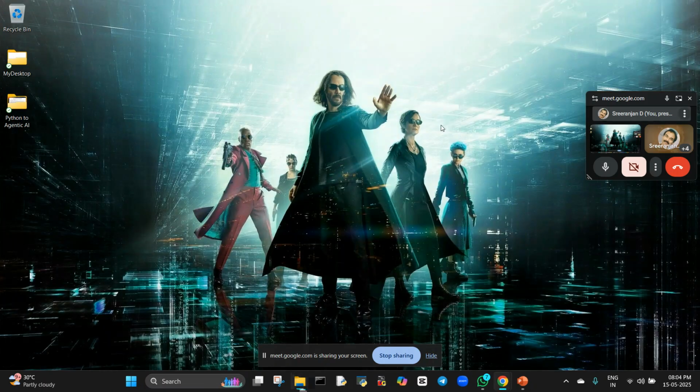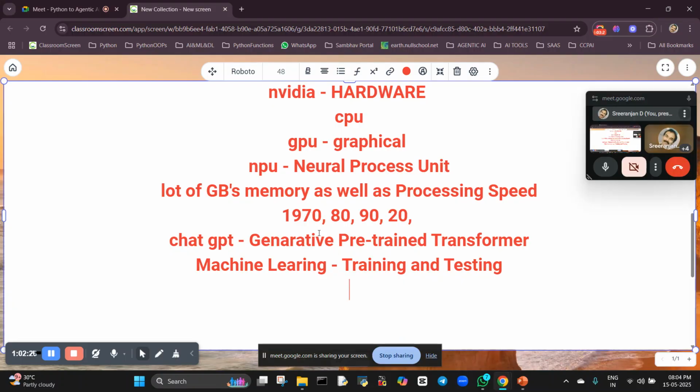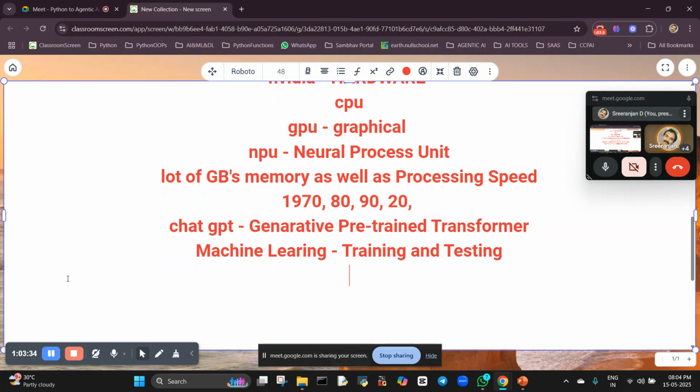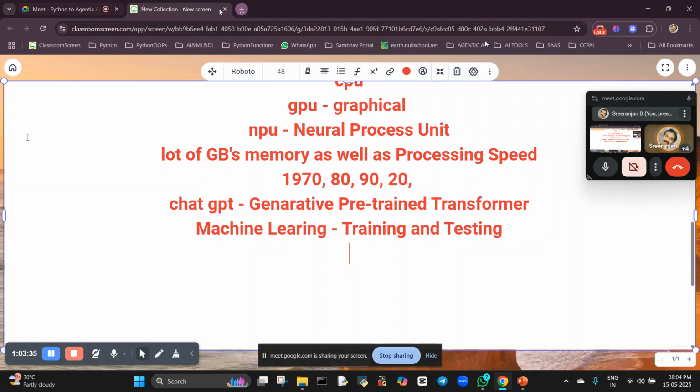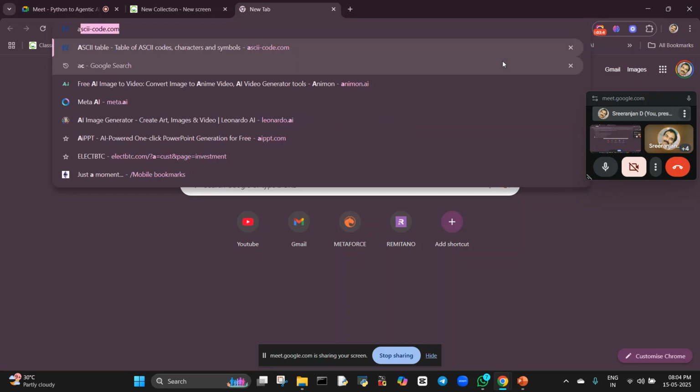Sir, one question. Sure, go ahead. How strong should we be in coding to learn all these things? Coding is not a big deal. Very good question. You don't need to memorize code or learn it by heart right now. I will show you one example.